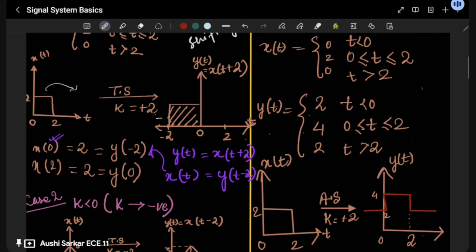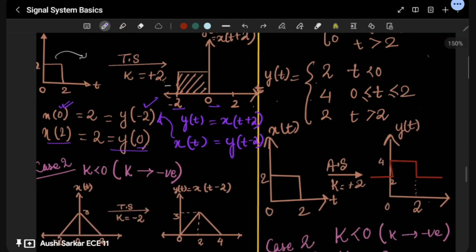Okay, so when x is equal to 2, then y is equal to 0. So you get the plot where you have to plot. This is minus 2, this is minus 2, this is 0, this is 0. Okay, and the amplitude is going to be 2. Once again, I am telling you, amplitude is not going to change in case of time related transformations. Okay, and in amplitude related transformations, time is not going to change. So here you can see very clearly this is a leftward shifting. You are just taking the signal and shifting it to the left, nothing much.